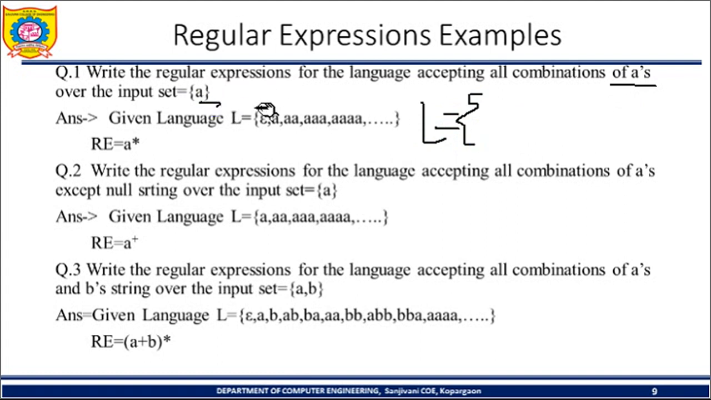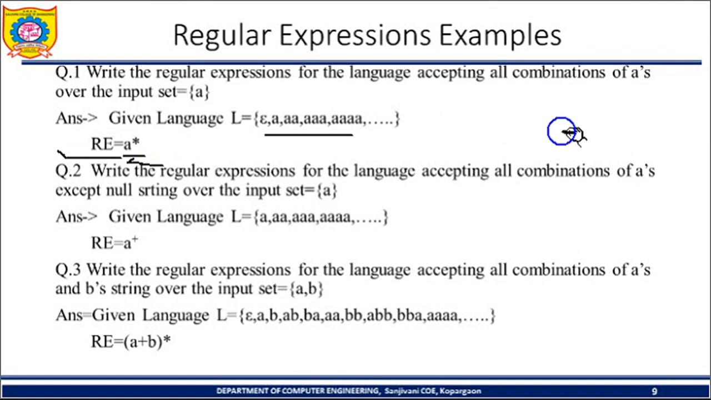All means what? Here the input alphabet is given, a. Any combination means if I am not selecting a, that time it will be epsilon. The input alphabet is there, but I am not selecting it. I am selecting a a single time, so a. Selecting a two times, that's why double a. Three times, four times, five times. So these are the strings which belong to the given language. Now how to write down the regular expression? For that, the regular expression is a star.